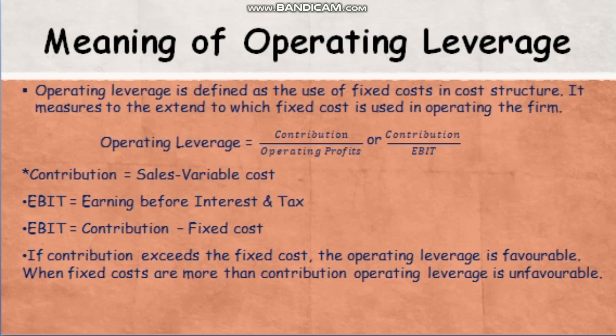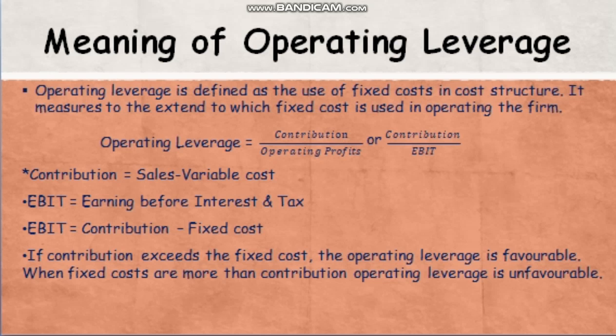The formula for calculating operating leverage is contribution divided by operating profits, or contribution divided by EBIT. Contribution is calculated using the formula sales minus variable cost. EBIT is known as earnings before interest and tax, and EBIT is calculated using the formula contribution minus fixed cost.